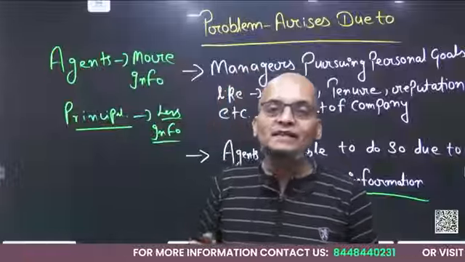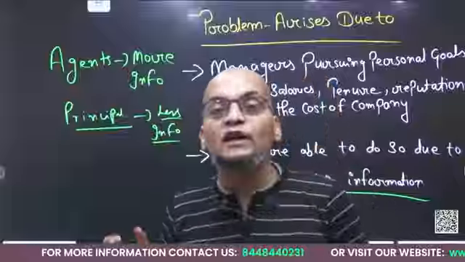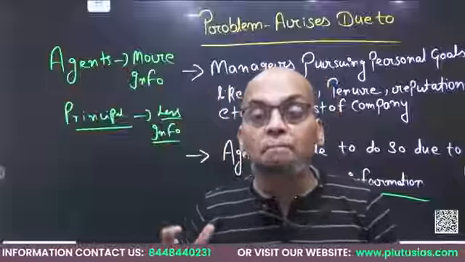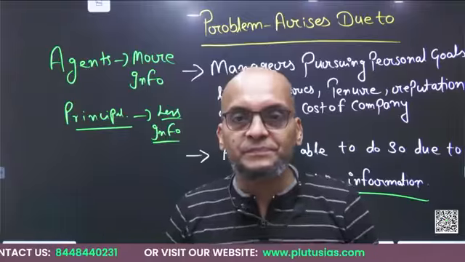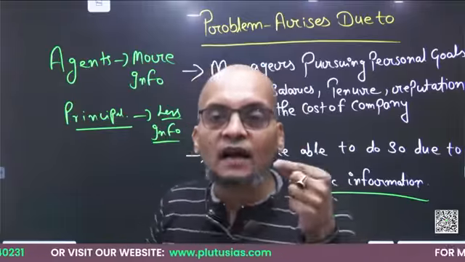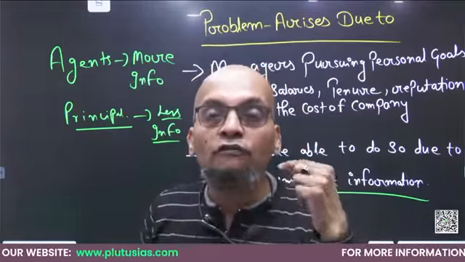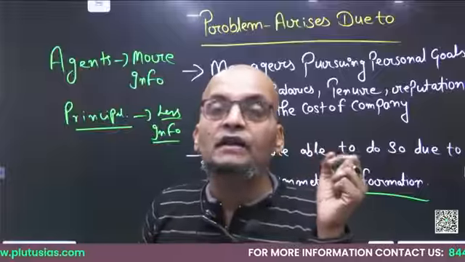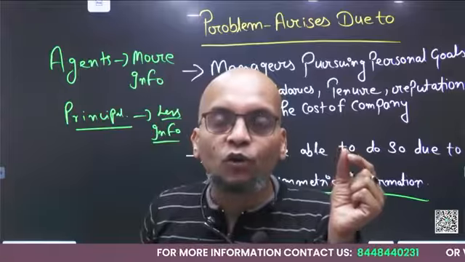So managers get motivated or driven by personal interests. Now they start thinking on the grounds of personal development rather than the development of the company.